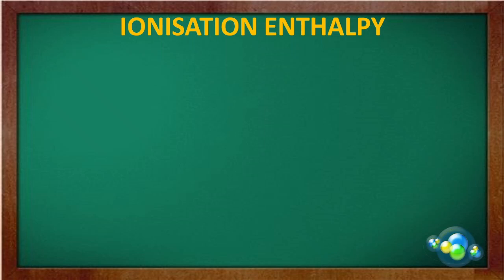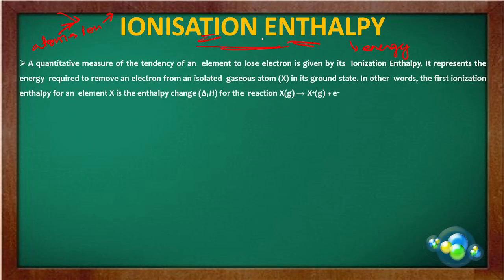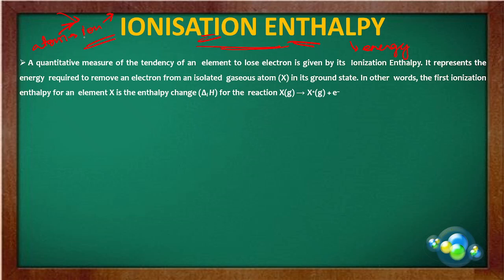Now what is ionization enthalpy? Enthalpy means energy. Ionization enthalpy means the energy required to remove an electron. Meaning, if we are to convert an atom to an ion, then we have to remove an electron. A quantitative measure of the tendency of an element to lose an electron is given by its ionization enthalpy. It represents the energy required to remove an electron from a gaseous atom, meaning the electron will be removed only from the gaseous atom.